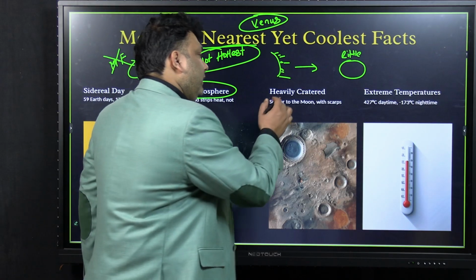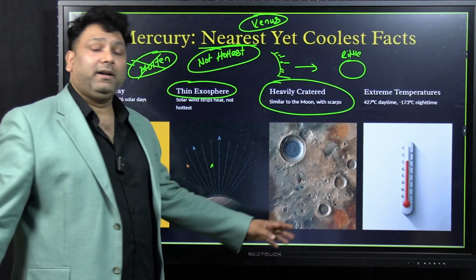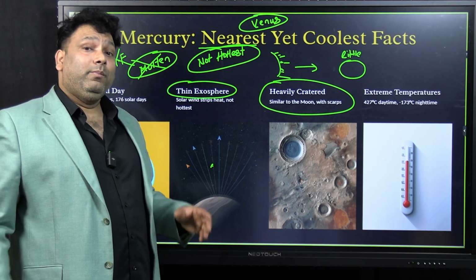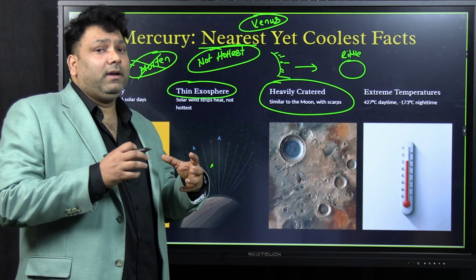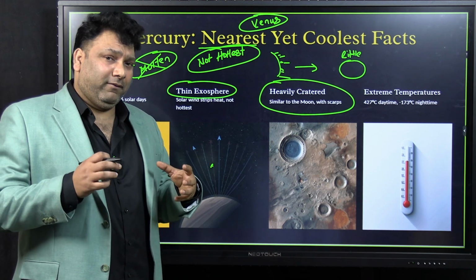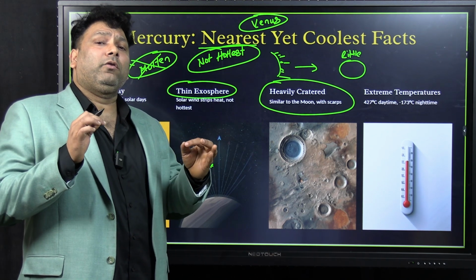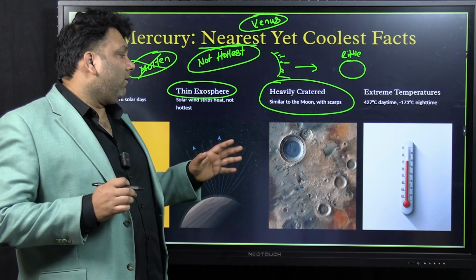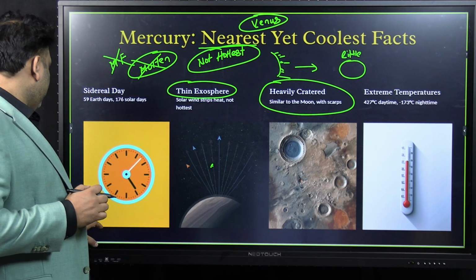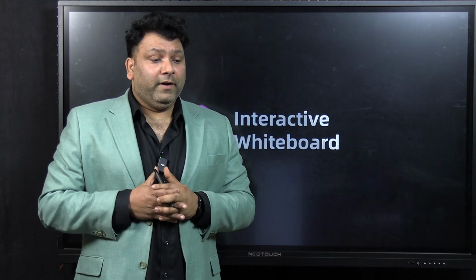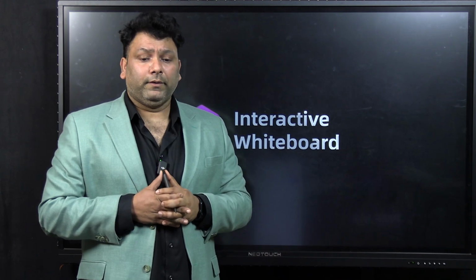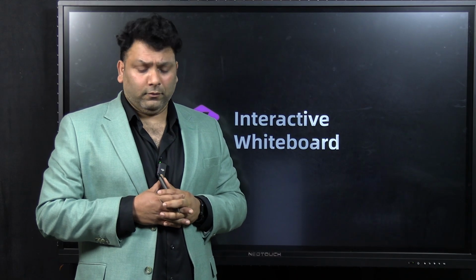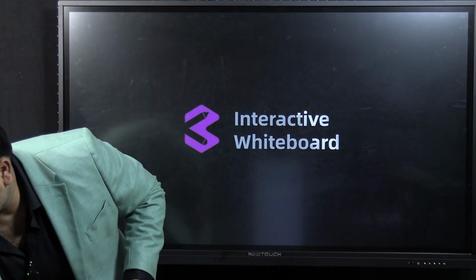And one more point, it is heavily cratered. Why is it cratered? Because being near to the sun, it has very high gravity. So because of the gravity, a lot of planetesimals have collided with Mercury. So itna वहाँ पे collisions हुआ. For example, this way. So Venus is the hottest planet because its atmosphere is around 96% CO2. The CO2 will be trapping a lot of heat, and